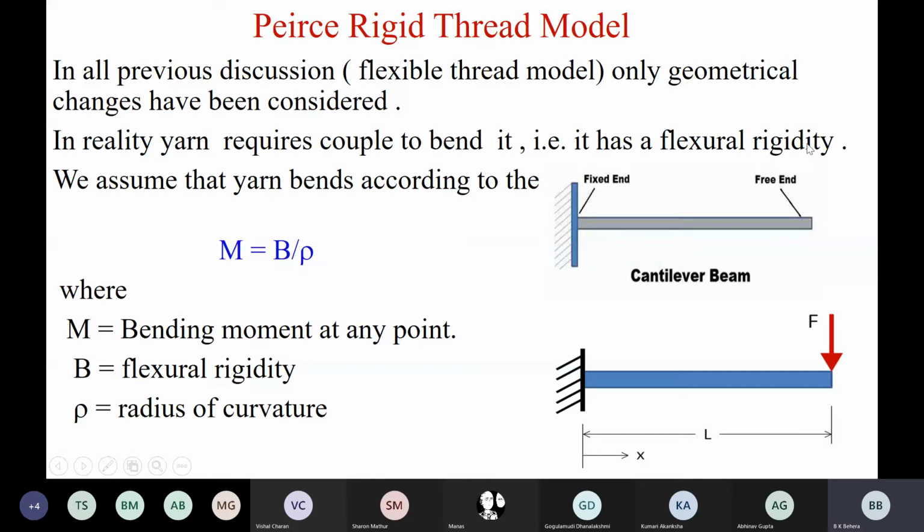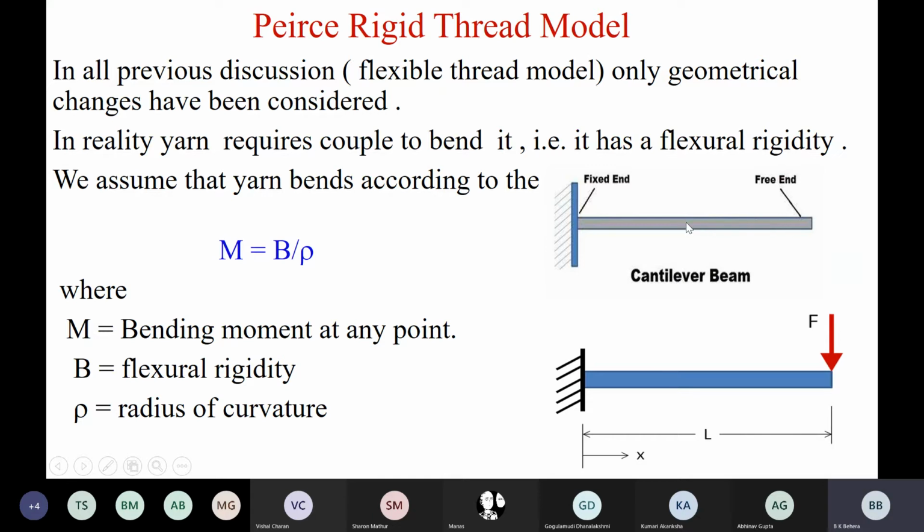Let's say the couple is M. Look at my cursor. Then it will bend, which means it will make a curvature. Let the radius of curvature be rho. Let B be the bending rigidity of the yarn.